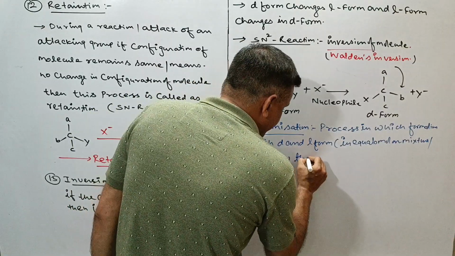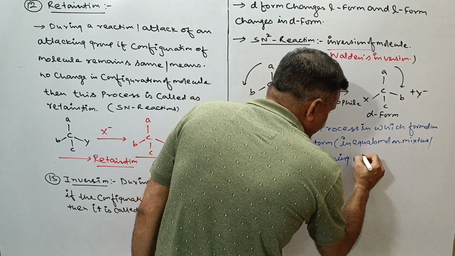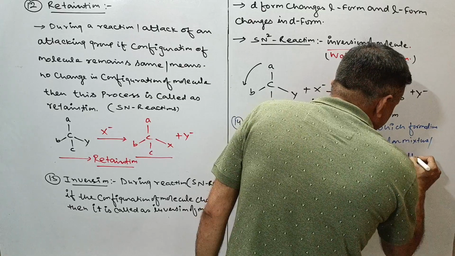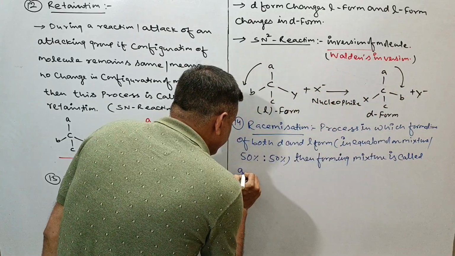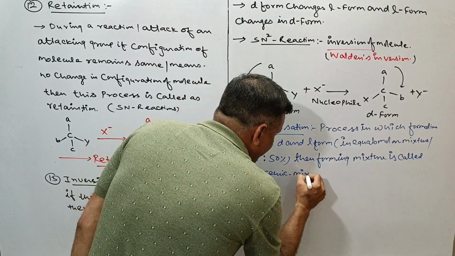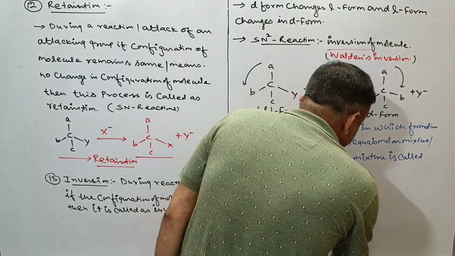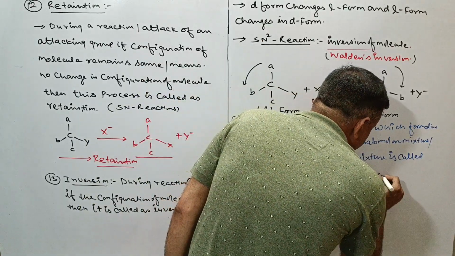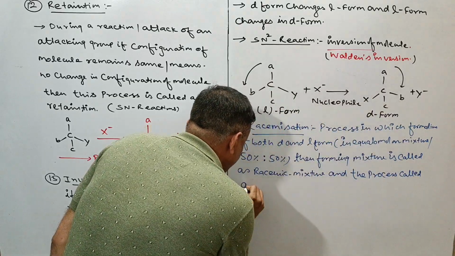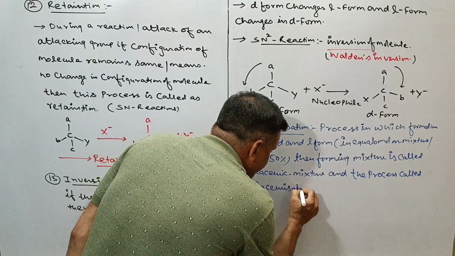Then the forming mixture is called a racemic mixture, and the process is called racemization.